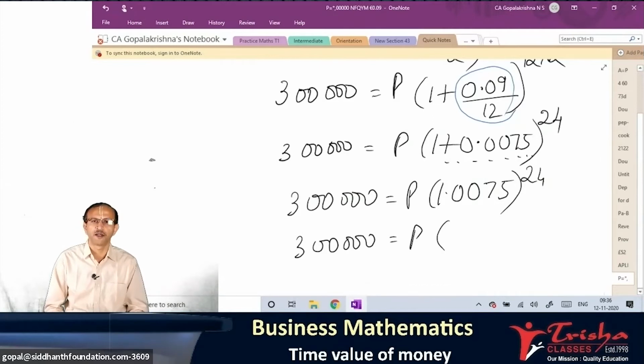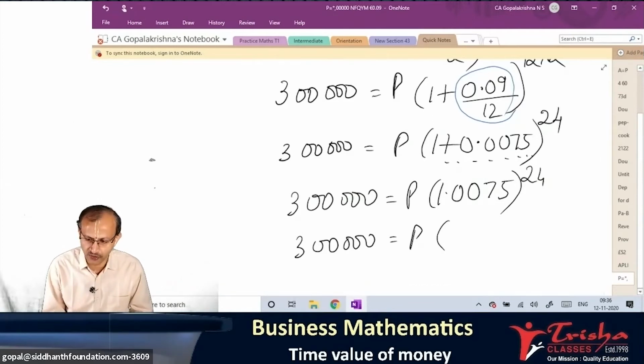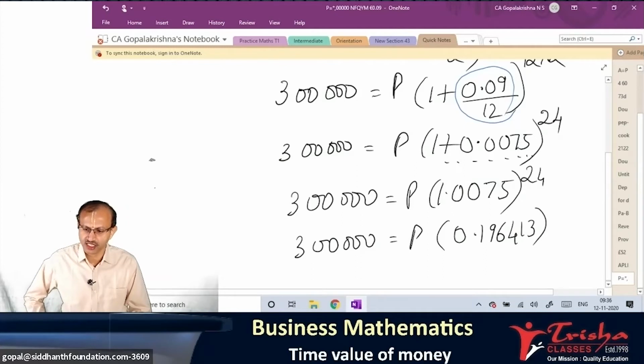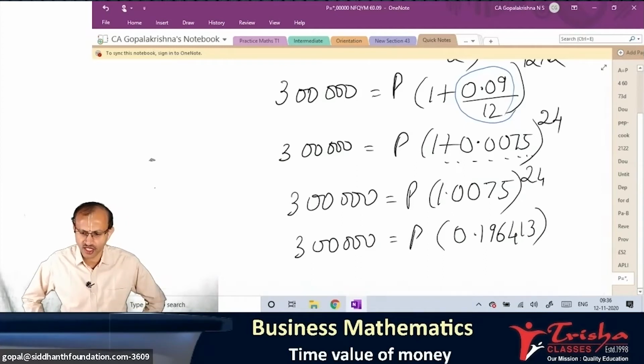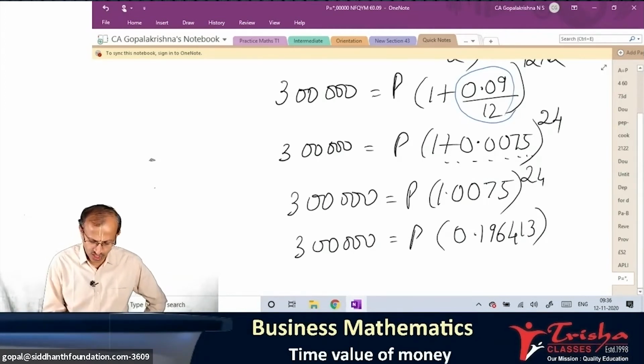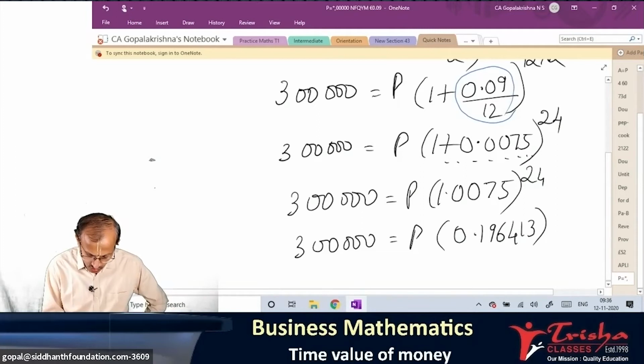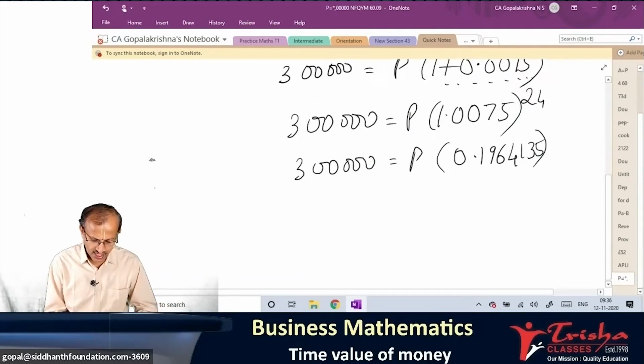Some 6-digit answer. All of you, Purva Shetty tells 0.196413. Okay. Aisha also tells, you also got the same answer. Okay. 196413. Six decimals you take. If you take more also okay. Some of you take 135, that's still okay. 964. Oh, not 1, sorry. 1.196413. Okay. No problem.